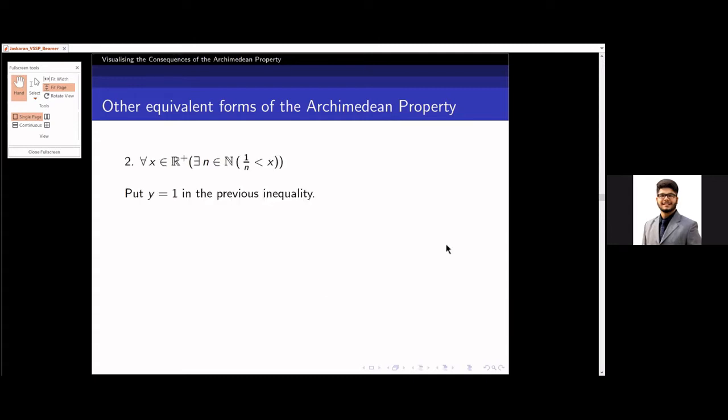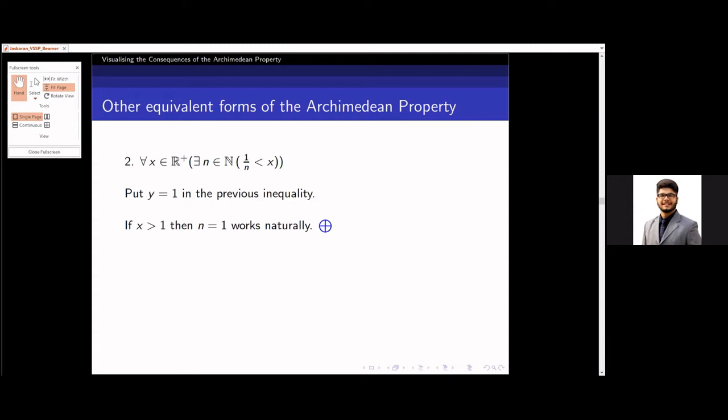Now another form says that if I put y equal to 1 in the previous inequality, then I will get a very useful result which says that no matter how small or how large a positive real number x is, we will always get an n in N such that 1 by n is less than x. For x greater than 1, you can see that n equal to 1 works naturally.